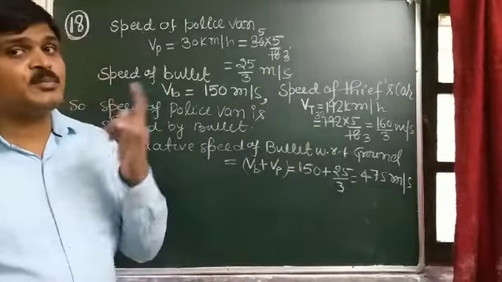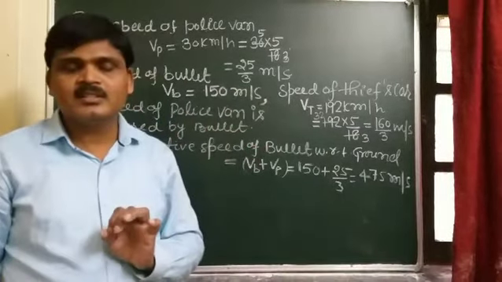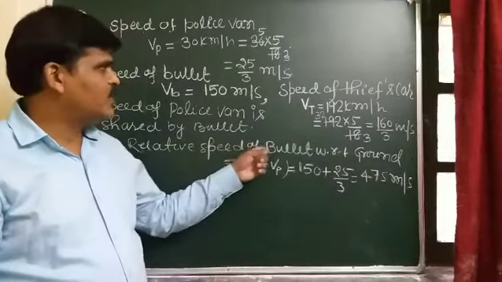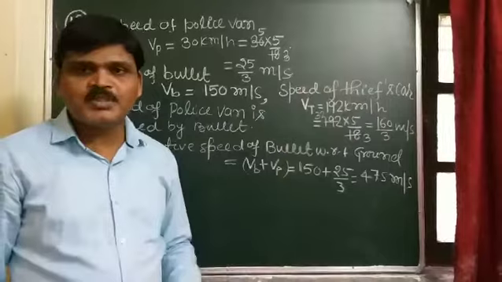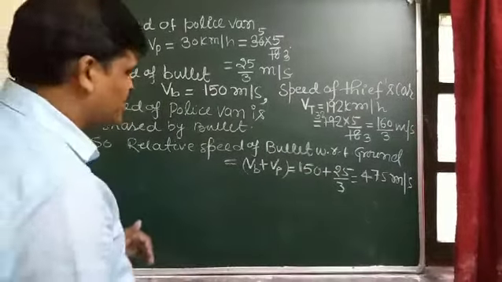And with what speed does the bullet hit the thief's car? We have to find the relative speed of the bullet with respect to the thief's car. With this speed, the bullet hits the thief's car.